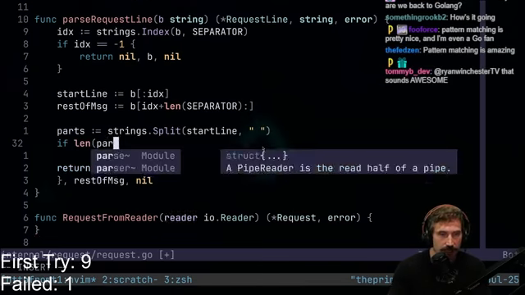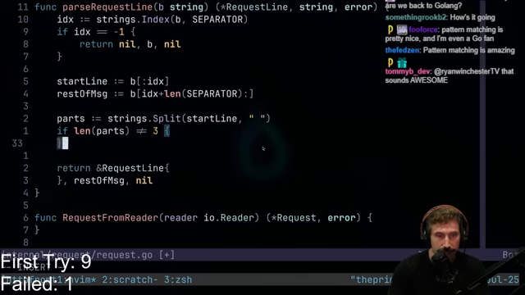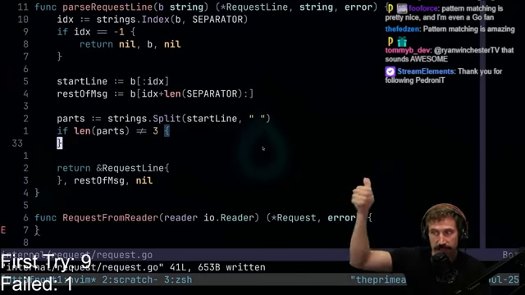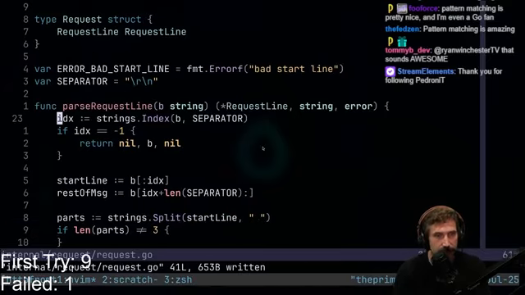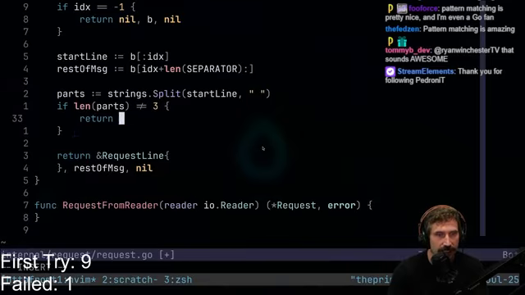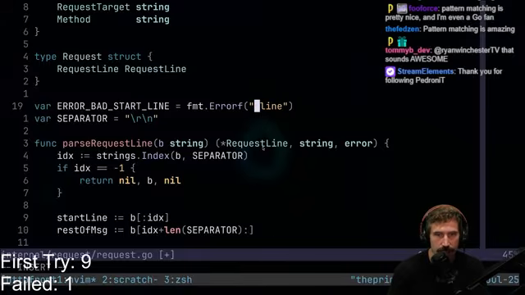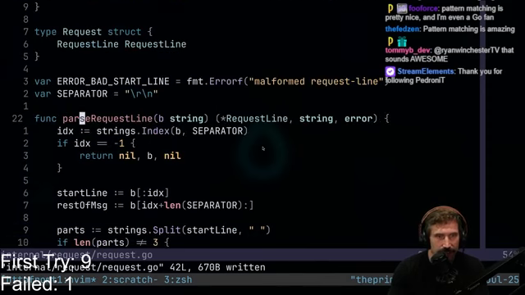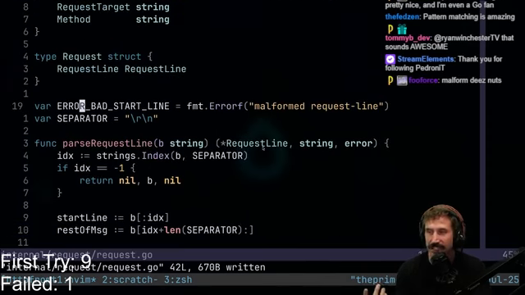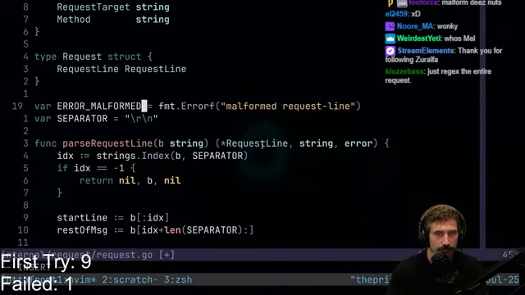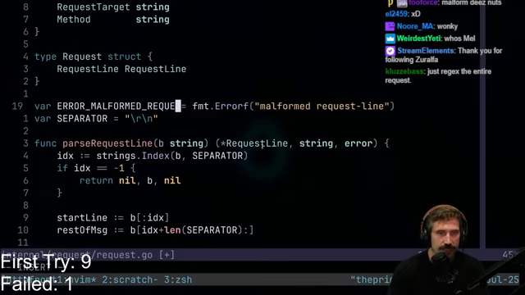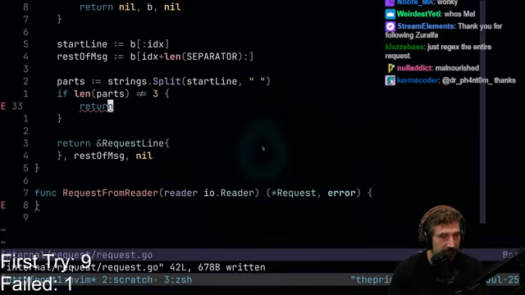If length of parts does not equal 3, meaning we don't have method, path, HTTP protocol, then we have ourselves a bit of a problem. So let's go right here, and so we can go like this. I like the word malformed. Let's go like this, malformed, and we'll call it request line, because that's technically the better, sometimes I call it a start line, but a request line I believe is a better way to say that. Malformed request line. Wow, that is way too large, but here we are.